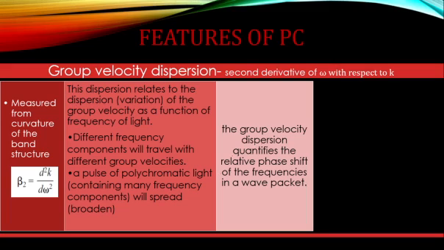So this variation in group velocity, which is called group velocity dispersion, will quantify the phase shift of the frequency. That means how much is the difference in path and hence difference in phase between the frequencies that are available in a wave packet.